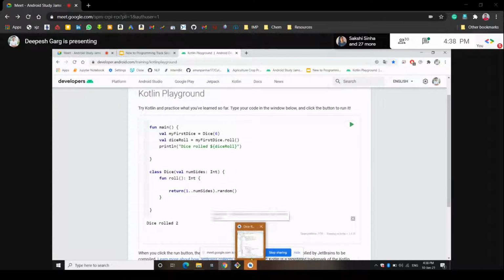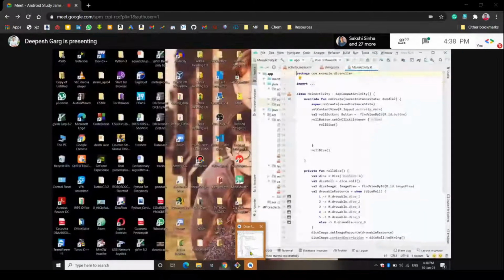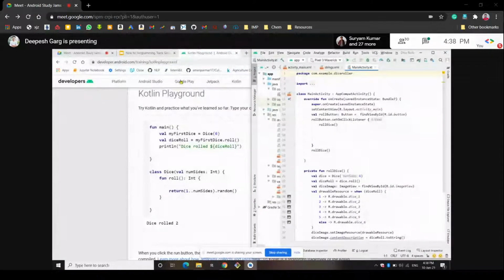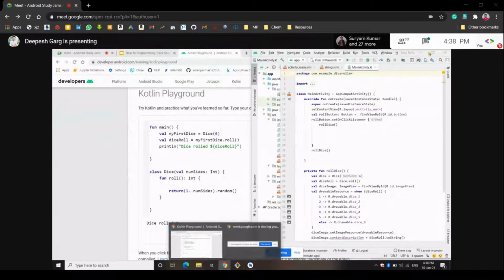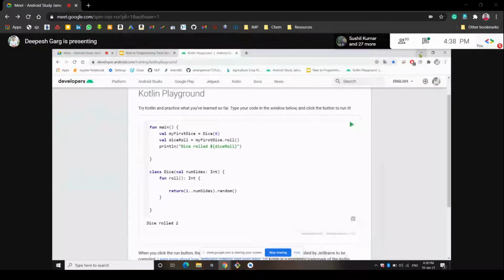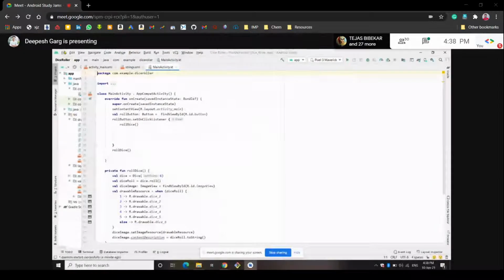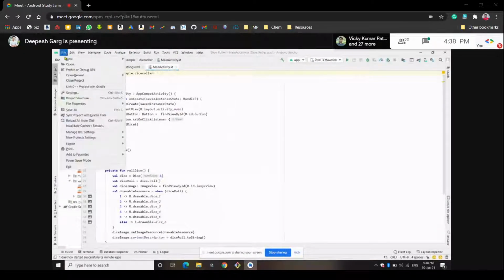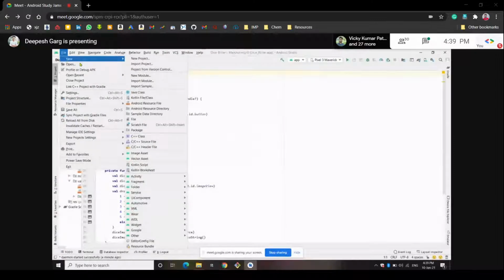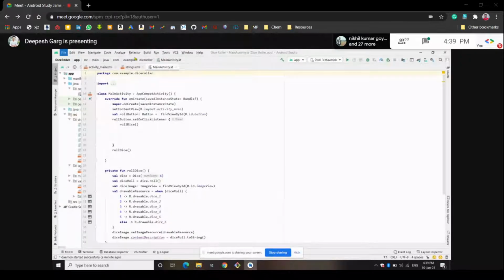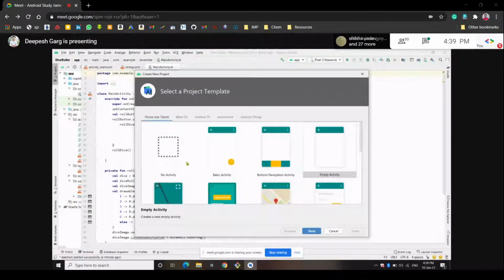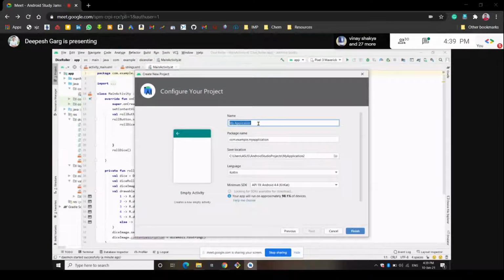Yes, this is open. So first of all, we have to just minimize this. Let's expand this. Okay, so now we will create one new project. I've also told you yesterday how to create it. We'll go to New and create a new project here. We will go to this Empty Activity and then click Next. We'll create one app called Dice Roller.